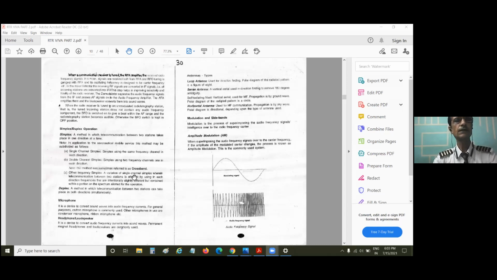Okay. Now, can anybody give me an example of a simplex telecommunication system? Somebody give me an example of a simplex telecommunication system. Anybody can give me?